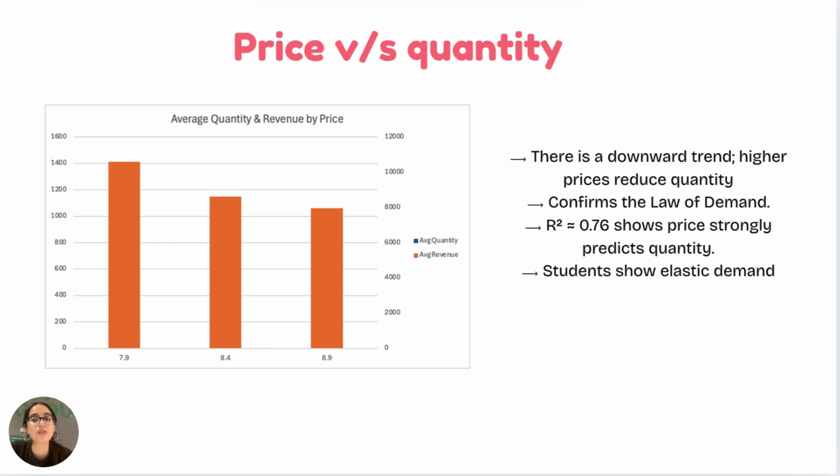The price versus quantity scatter plot also shows a downward trend. So as the price increases, the number of cups sold decreases. The trend line and the R squared value of around 0.76 indicate that the price is a strong predictor of demand. This visually confirms the law of demand and reinforces that buyers exhibit elastic behavior, which means that demand drops sharply when prices rise.